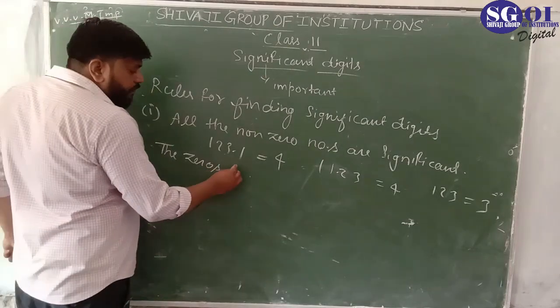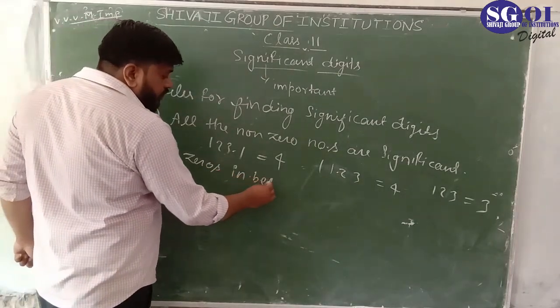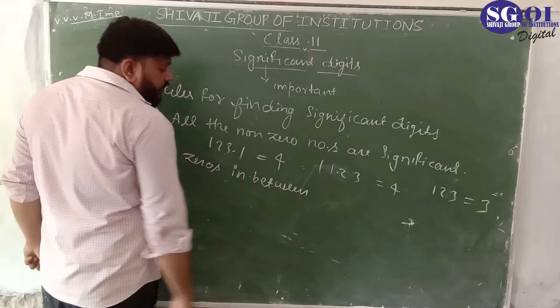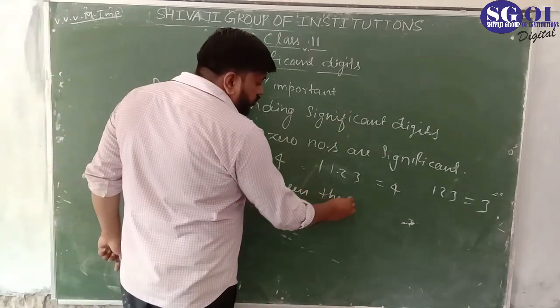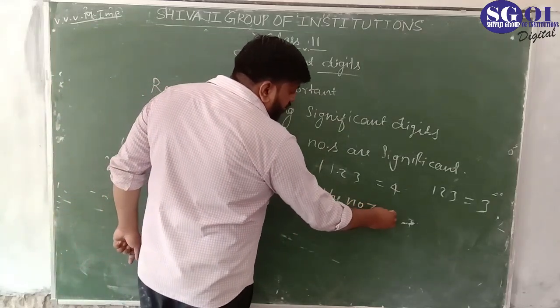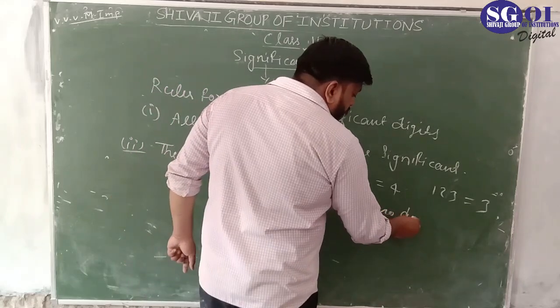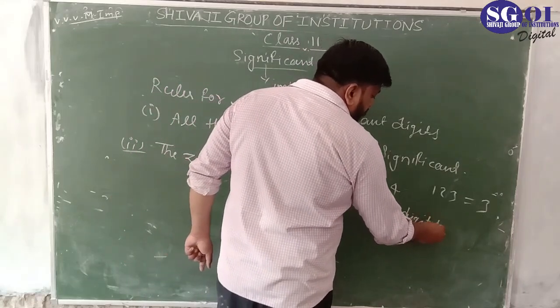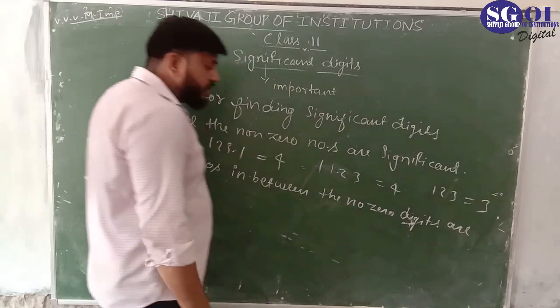The zeros in between the non-zero digits are always significant.